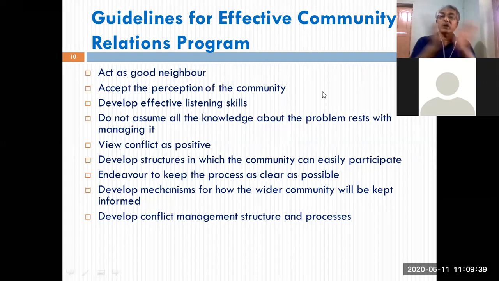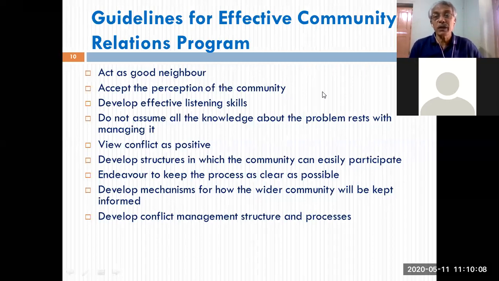We can look up to this organization for our problems, for our support, for our help, for our needs. That kind of perception you should be able to develop in the minds of the community. That kind of goodwill you should be able to generate in the minds of the community through your CR program. As a good neighbor, how you would have behaved, that should be the approach for the community relations program to make it effective.